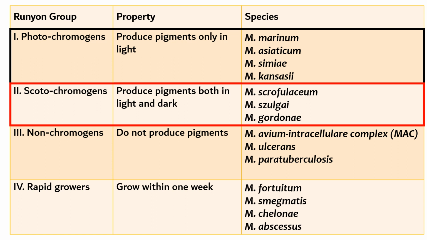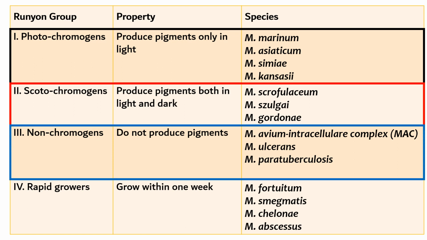Under this we have three organisms: Mycobacterium scrofulaceum, Mycobacterium szulgai, and Mycobacterium gordonae. The third group, non-chromogens, do not produce any type of pigments. We have three organisms here: Mycobacterium avium intracellulare complex, shortly called MAC, Mycobacterium ulcerans, and Mycobacterium paratuberculosis.